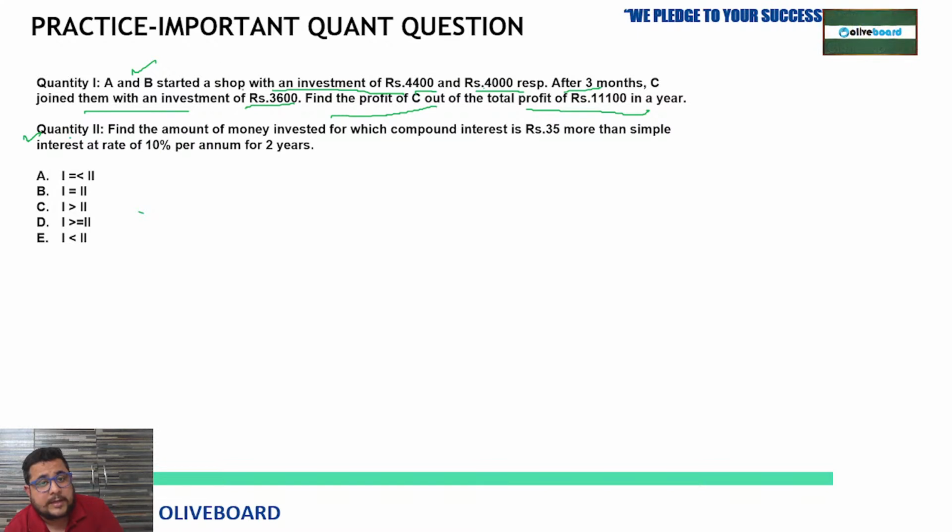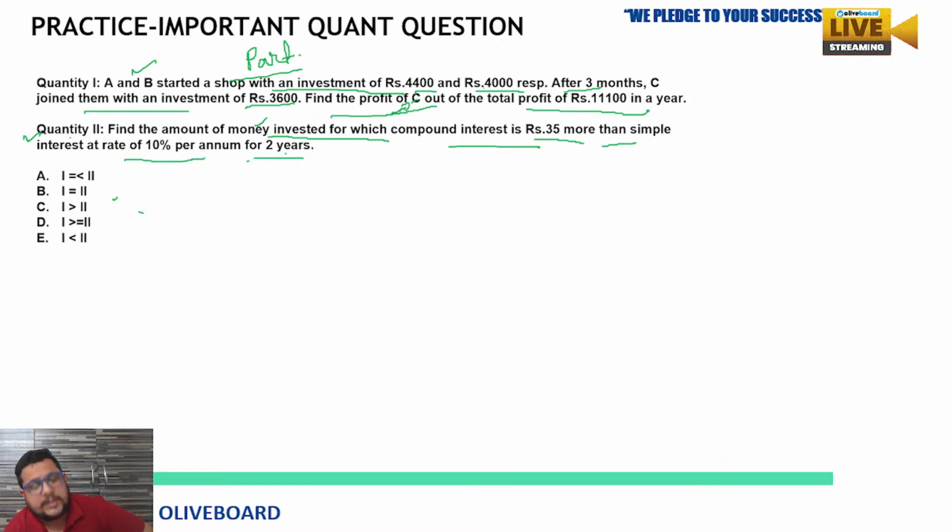And here what is given? Quantity 2. So quantity 1 data is given from which chapter? Partnership chapter. So here quantity 1 is about the profit share of C. So you must have an idea about partnership, ratio and proportion, then you can easily solve it. Now quantity 2: find the amount of money invested for which compound interest is rupees 35 more than the simple interest at the rate of 10% per annum for 2 years. So this is from what? SI CI chapter.